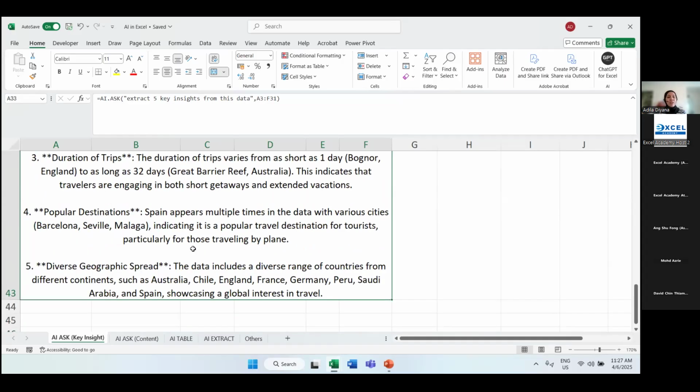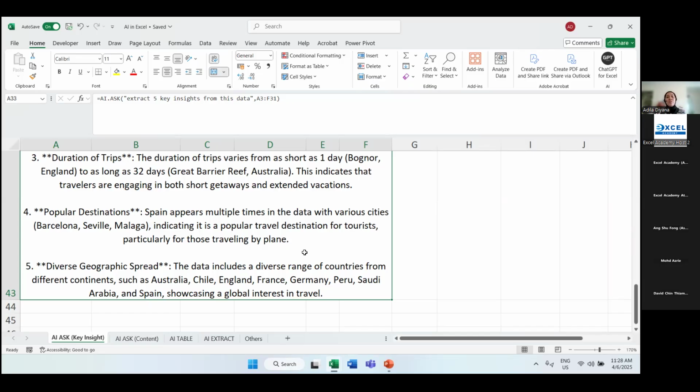Now, numbers 4 and 5 are quite interesting. They provide more insights here. Popular destination: they commented that Spain appears multiple times in the data with various cities, for example Barcelona, Seville, Malaga, indicating it is a popular travel destination for tourists, particularly for those traveling by plane. So you can tell your boss, Spain looks like a very popular destination. Should we give promotions to customers? Because I think we want to chase after quantity.